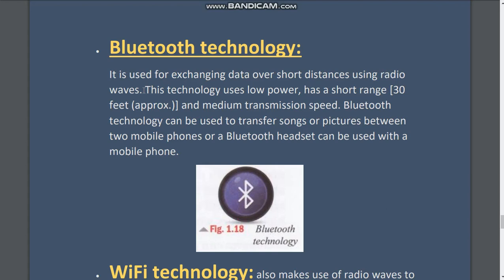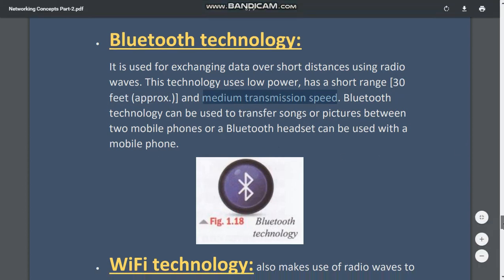This technology uses low power and has a short range, only approximately 30 feet, and medium transmission speed. Bluetooth technology can be used to transfer songs or pictures between two mobile phones, or a Bluetooth headset can be used with a mobile phone. And there are some other examples also which you can specify.